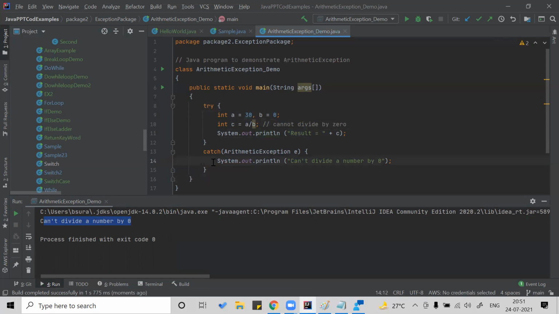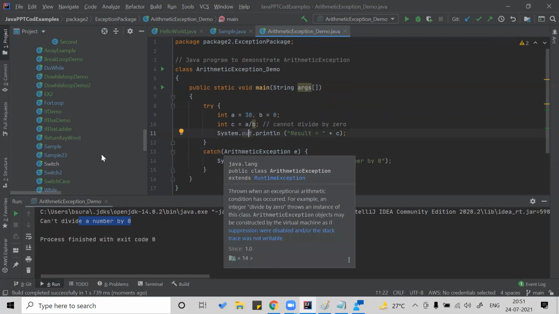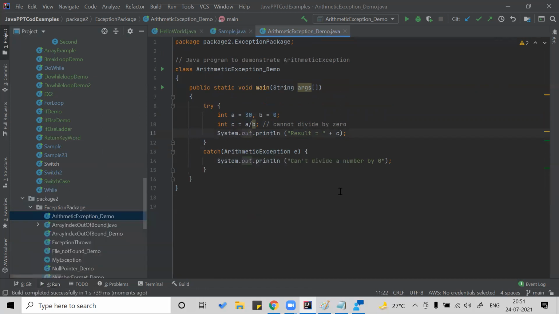If I'm not writing this, let's see what Java is giving us as the hint. Nothing. Okay, so we are writing our own code stating what should be printed if someone gives the value as 0. Actually, we should get an arithmetic exception kind of thing. I need to check why. Okay, then you have another example of this try and catch block. If some exception happens, then catch will be executed.